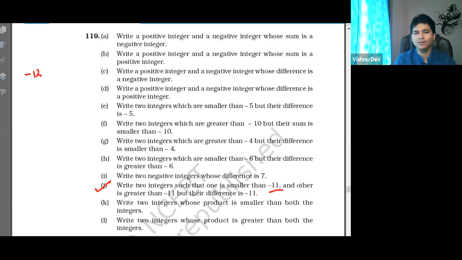One is greater than minus 11. Minus 21 and minus 10. The difference is minus 11. Yes, sir. Minus 12 and minus 10.